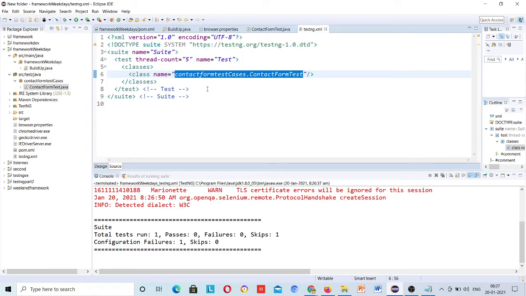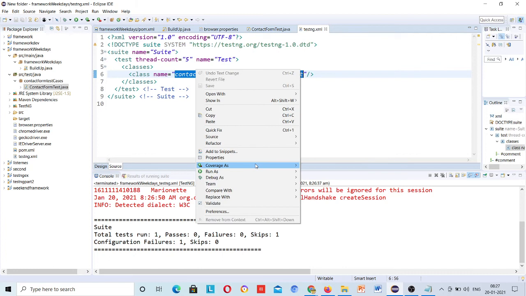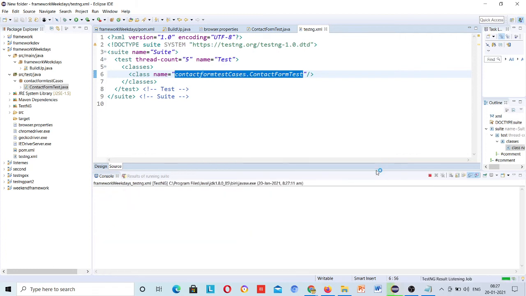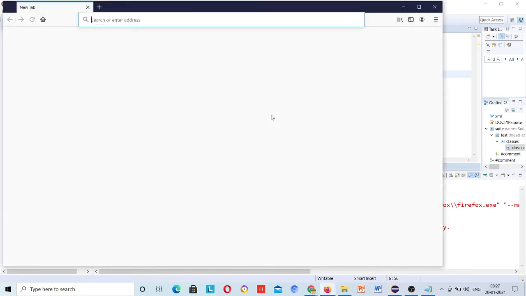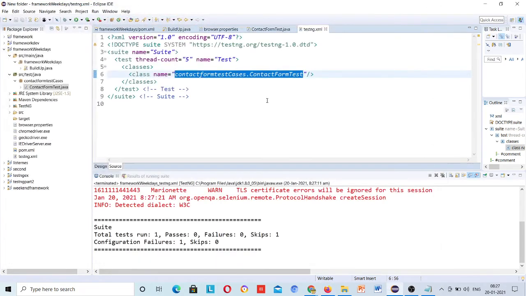It skips one. Just run it once more. Sometimes it happens. It has skipped this one. Now new thing is coming. So just fix that too.